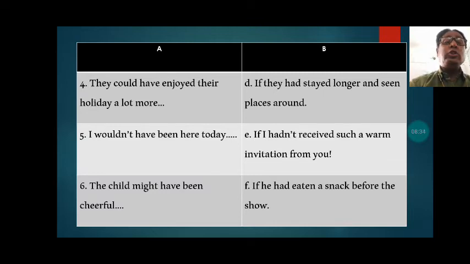They could have enjoyed their holiday a lot more if they had stayed longer and seen places around. I wouldn't have been here today if I hadn't received such a warm invitation from you. The child might have been cheerful if he had eaten a snack before the show.